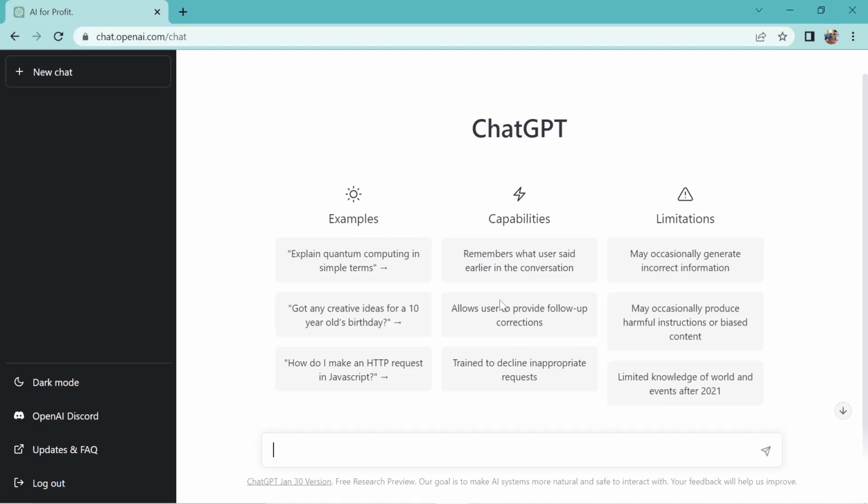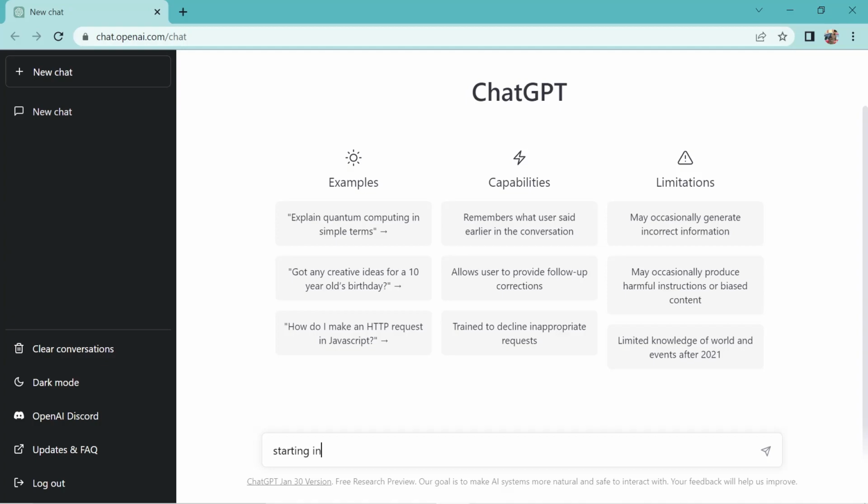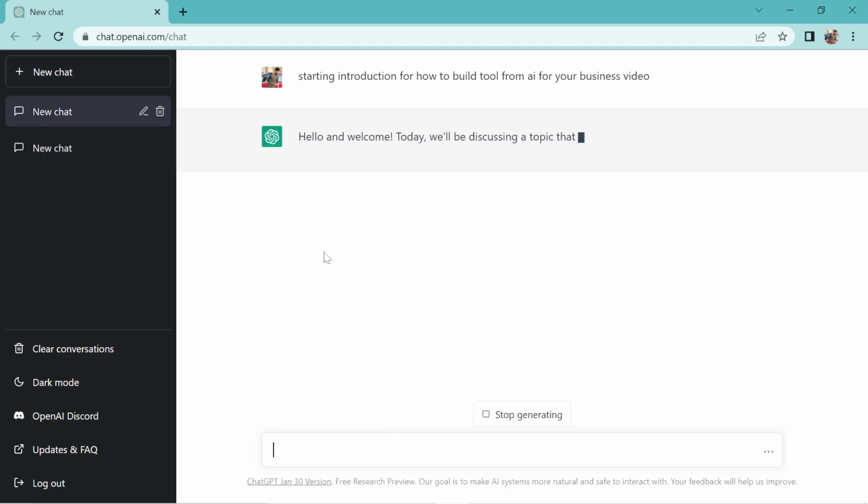In today's video, I'm not going to give you any kind of introduction on what I'm going to build today. But as you can see on my screen, I have the ChatGPT website open on my browser, and today ChatGPT is going to give us the introduction for the video. So let's see what output it gives us.